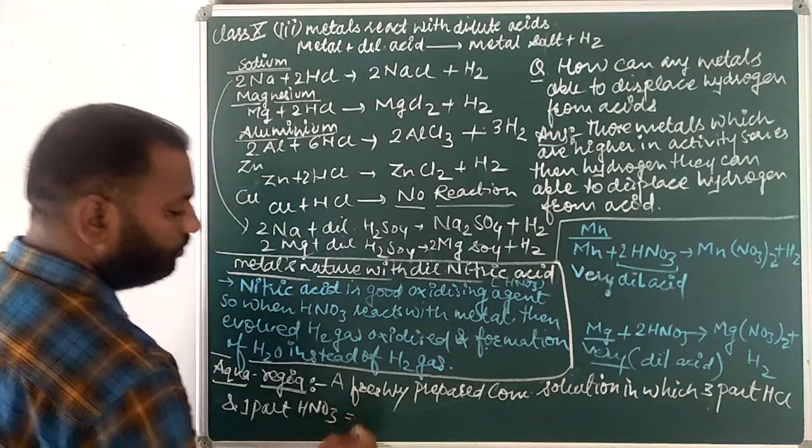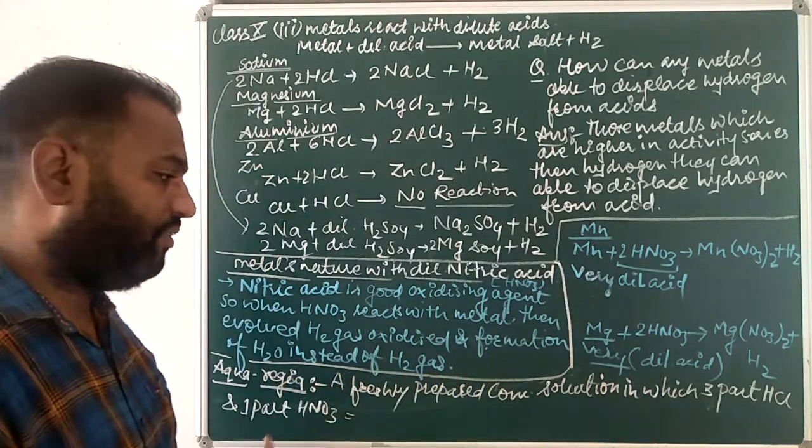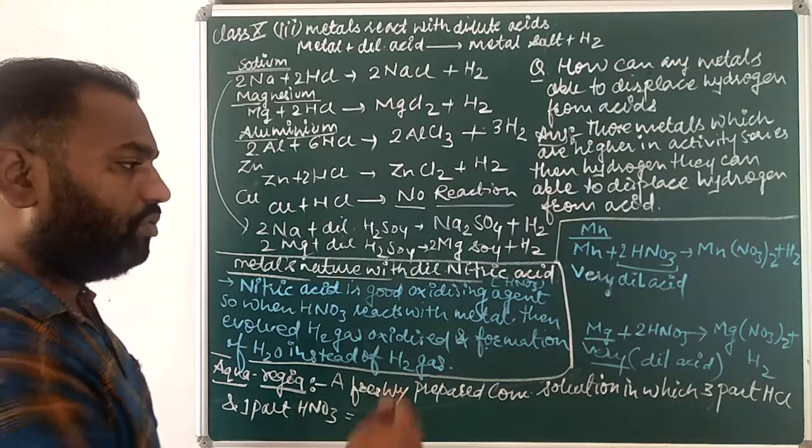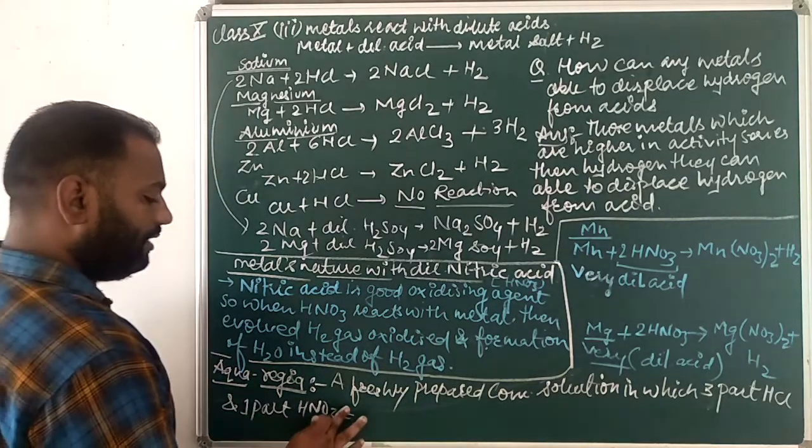It means there is a ratio of 75 to 25. Okay, it means if there are 3 parts HCl and 1 part HNO3, then this is known as